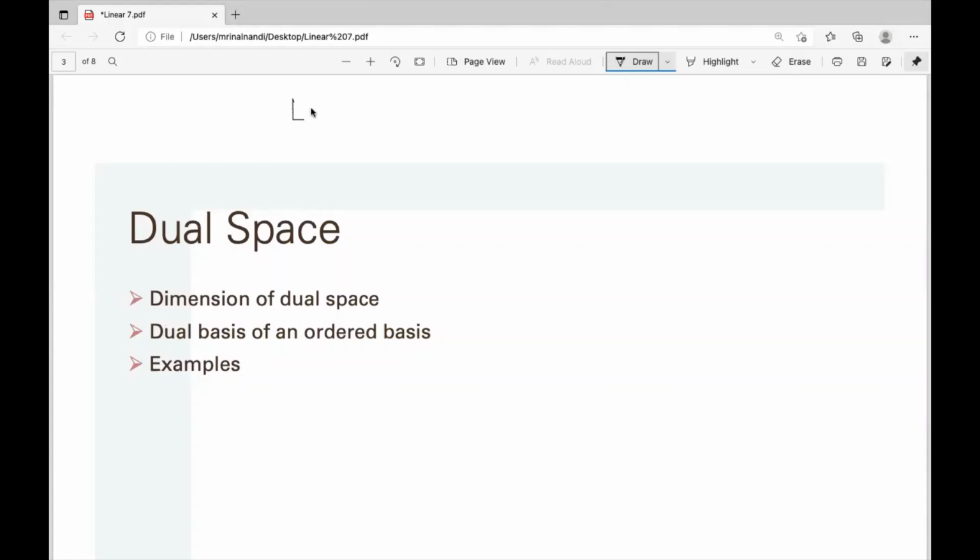Sometimes it's written like that: all linear functionals from V to F. We write V star. The notation is V star. So V star is the set of linear transformations from V to F. A linear functional on V means a linear transformation from V to F.